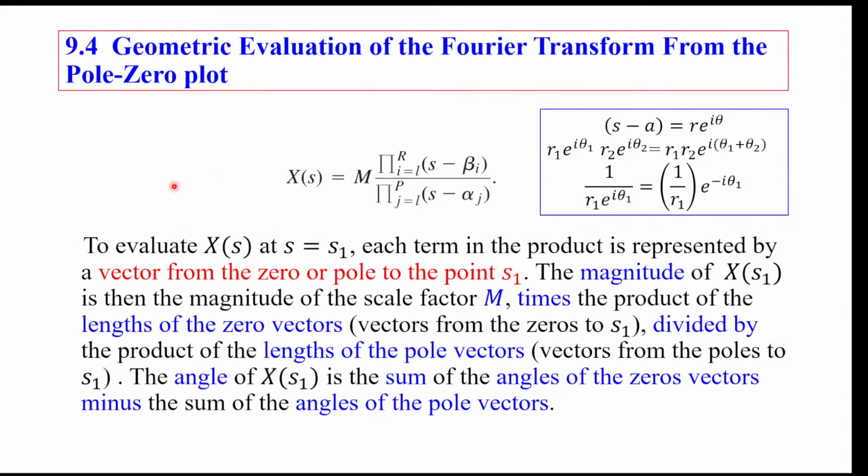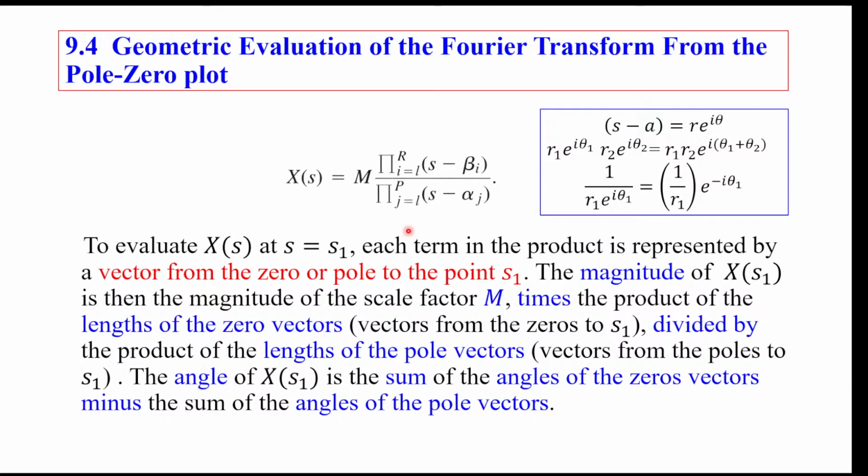Okay. If you think of S minus A that way, then you see that here we have the product of a whole bunch of vectors from the zeros of your Laplace transform, divided by the product of the lengths of these vectors from the poles of your Laplace transform to your point.